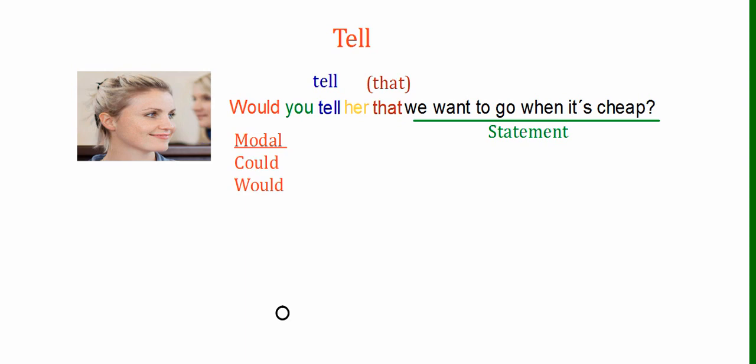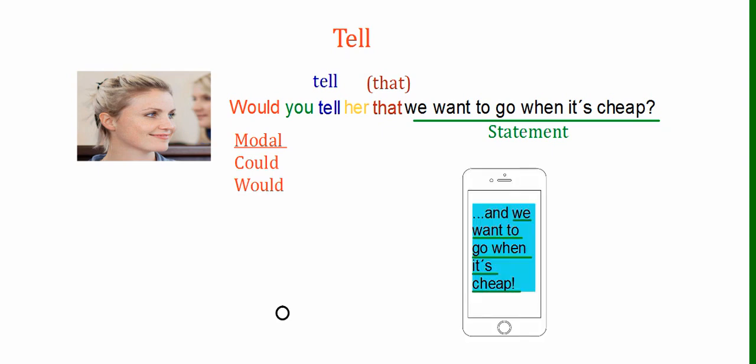After that we just have a statement, okay? And so when we send the direct message, we would say exactly what it says after that. We want to go when it's cheap.